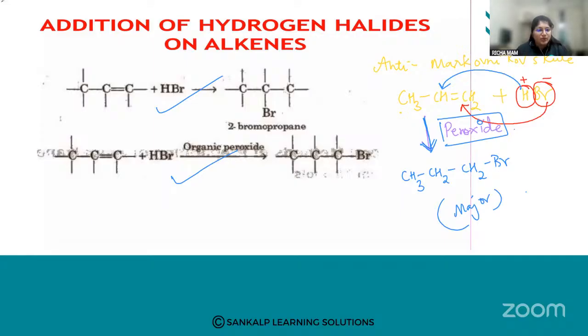So I'll repeat what is Markovnikov rule. In Markovnikov rule, the negative part of the hydrogen halide will be added to the carbon with the least number of hydrogens, and the positive part of the hydrogen halide will be added to the carbon with more number of hydrogens. Okay, yes, fine. Let us go further.